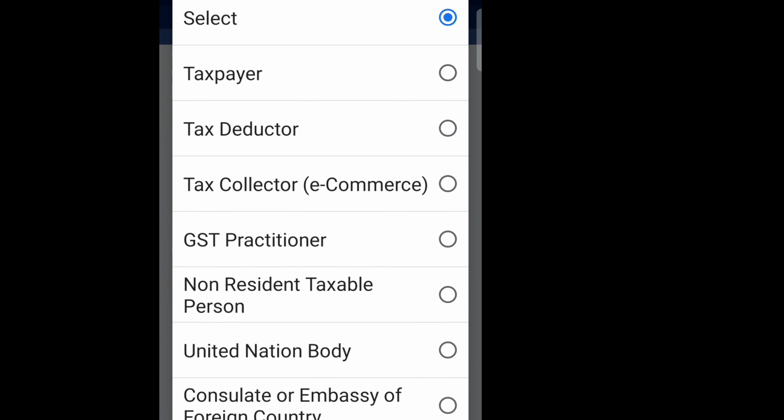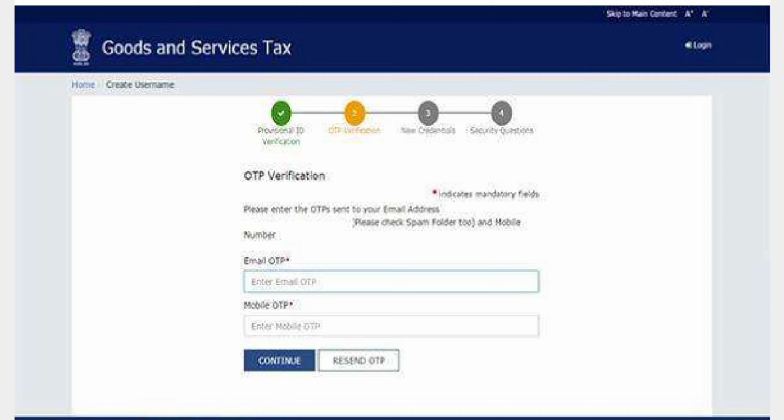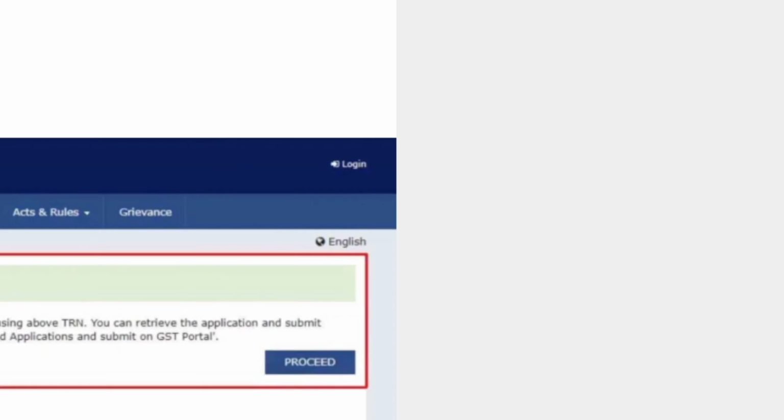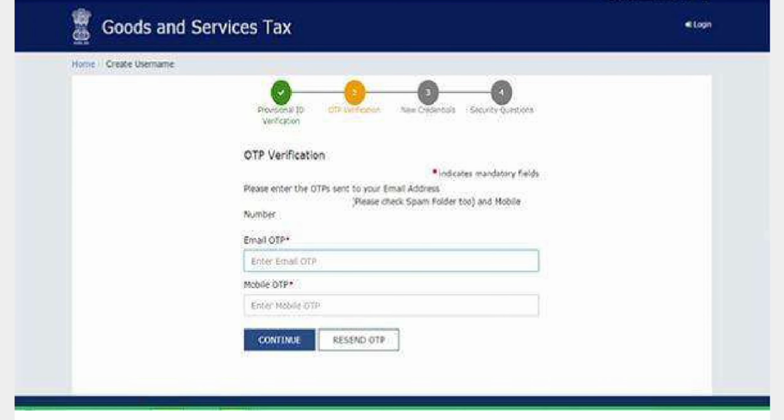So I am selecting taxpayer, normal taxpayer, and you have to select the state and district, the legal name as per PAN, legal name of the business, and permanent account number, and you have to fill in the email address and mobile number, and proceed. For ease of explanation, I have taken all these as screenshots and am explaining them one by one. Once you fill all those details that I have shown in part A, you will get an OTP.